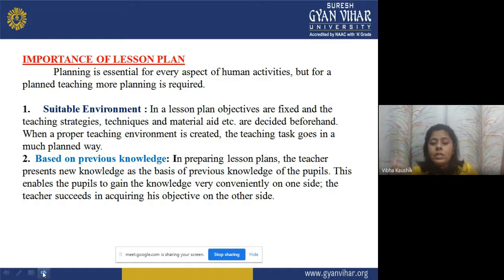Now, when the teacher makes a lesson plan in an effective manner and presents the new knowledge on the basis of the previous knowledge of the students, then the students gain the new knowledge very comfortably on one side, and the teacher succeeds in acquiring the objectives for the particular class very conveniently and in a comfortable manner on the other side.